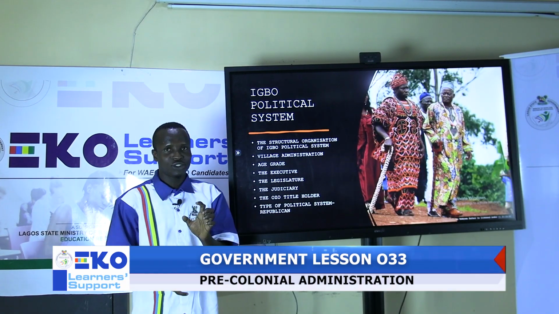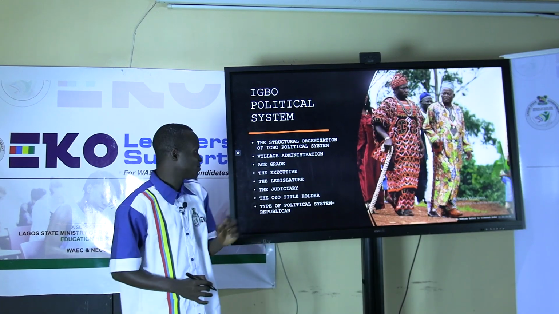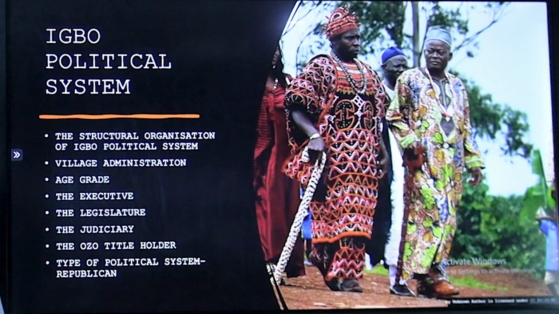The village administration of the Igbo political system. Number one, the age grade. Who are the age grade? The age grade are the youth, the young people. They ensure that there is peace within the community. They defend the community, and they also ensure that there is peace and orderliness within the village.